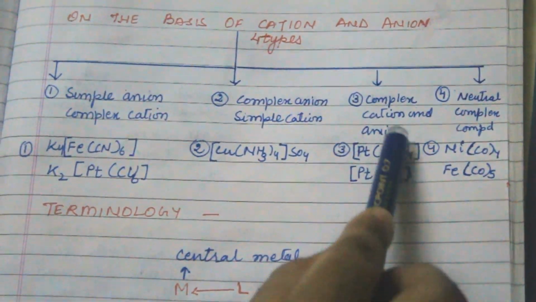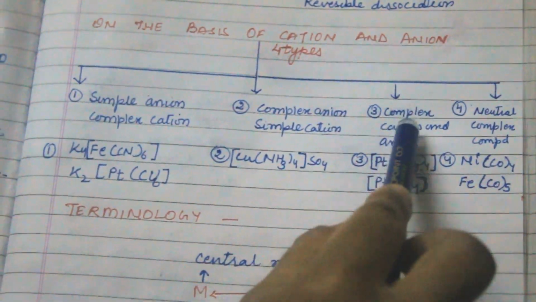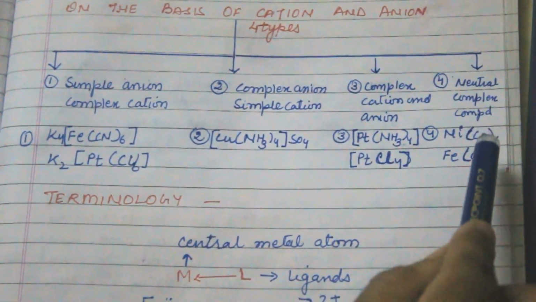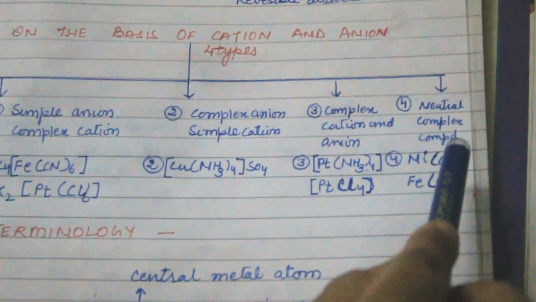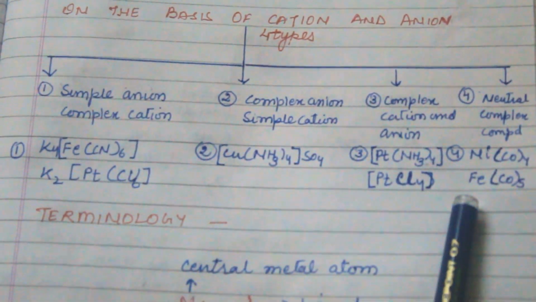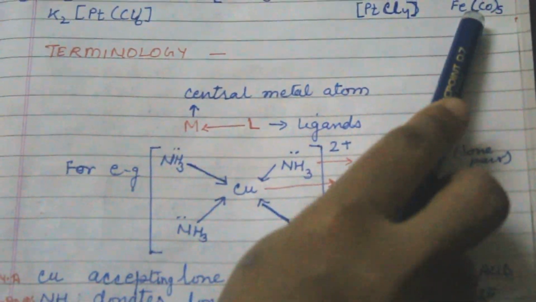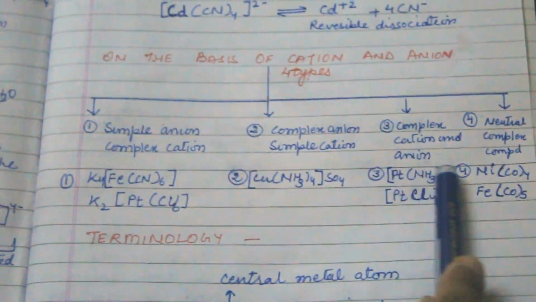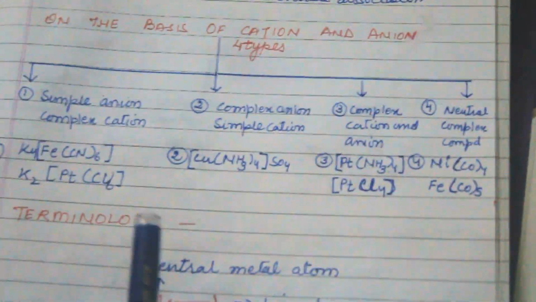Here both the anion and cation are inside the bracket. That is why it is known as complex cation and anion. Neutral, that oxidation number is 0. That is why it is known as neutral complex compound, such as nickel tetracarbonyl, iron pentacarbonyl. These are the example of neutral complex. So these are the 4 kinds of cation and anion of the complexes.